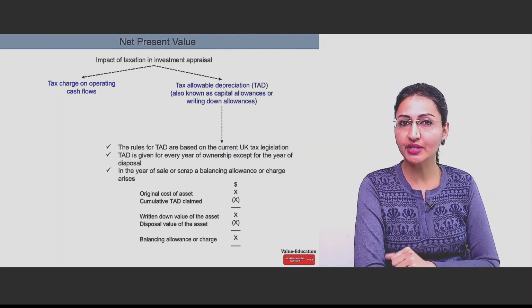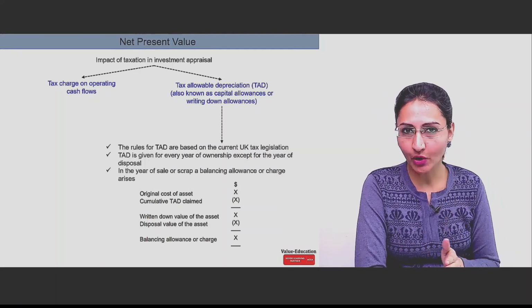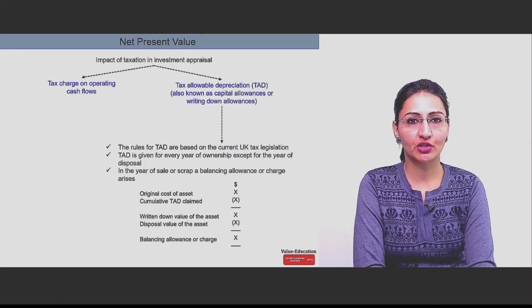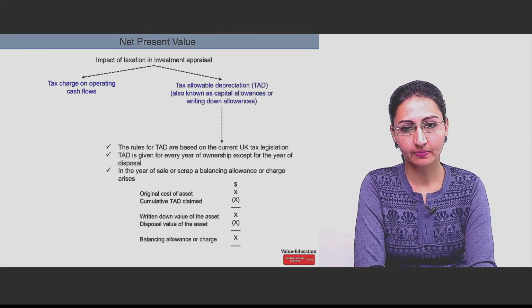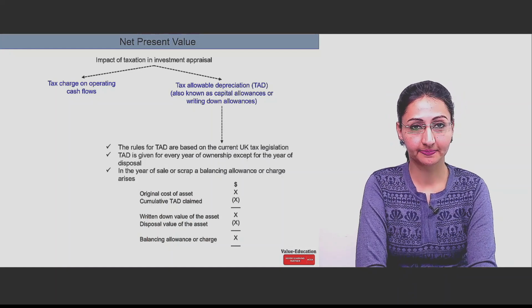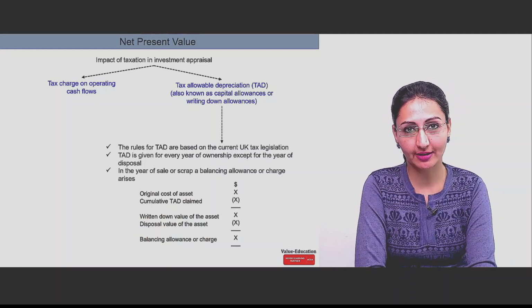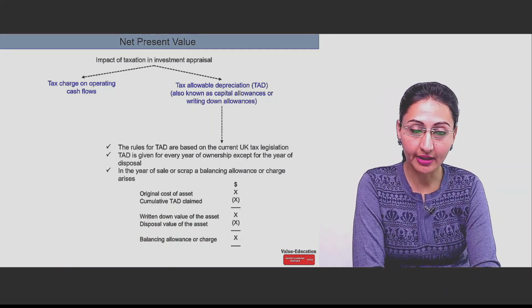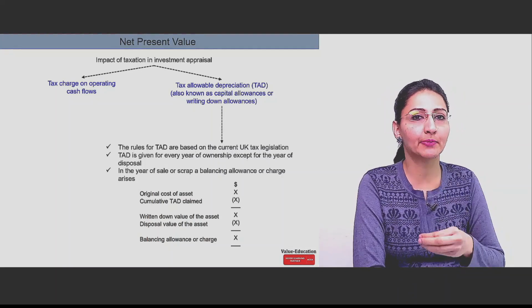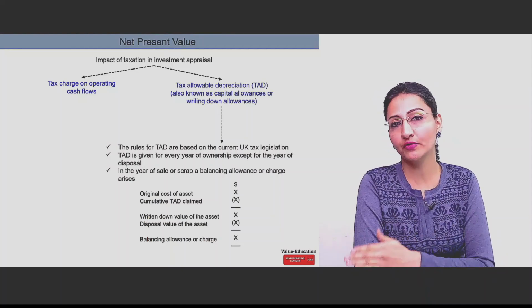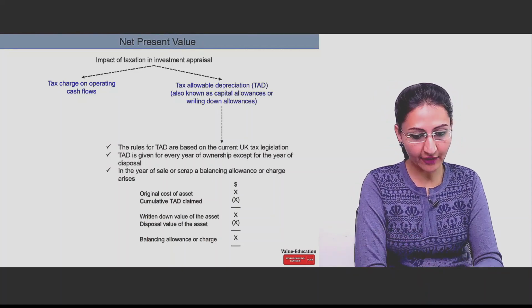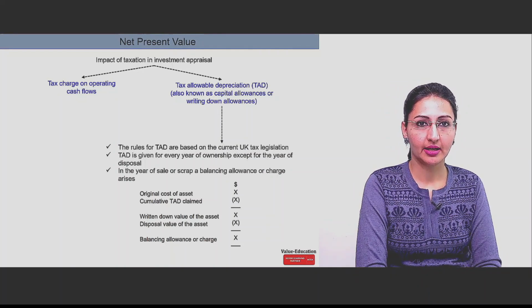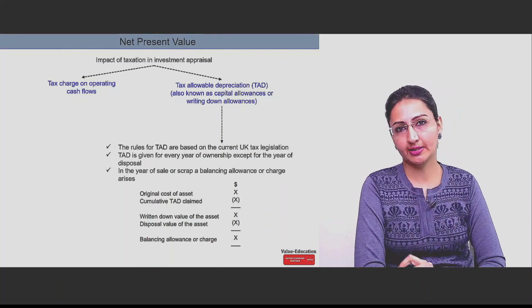Now what is this? So you have the original cost of the asset, reduce all the depreciation which you have taken till date, all the TAD, tax allowable depreciation. Now this will be the written down value of the asset. Reduce the disposal, yes, sale proceeds of the asset, disposal value of the asset, reduce it. If it is a positive balance, that means it is the balancing allowance.